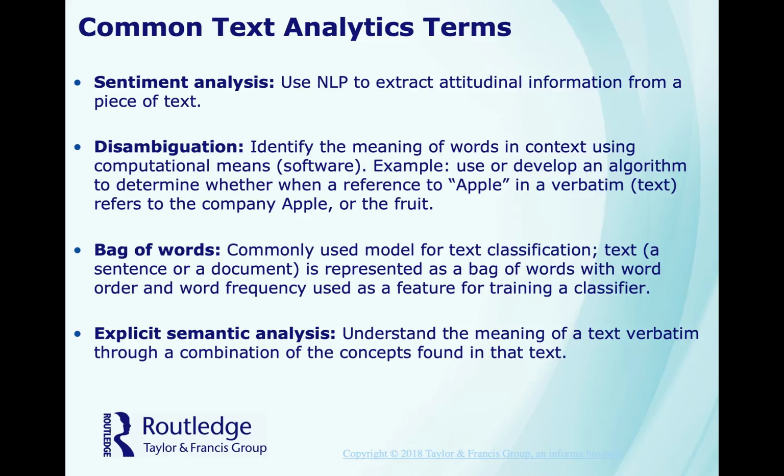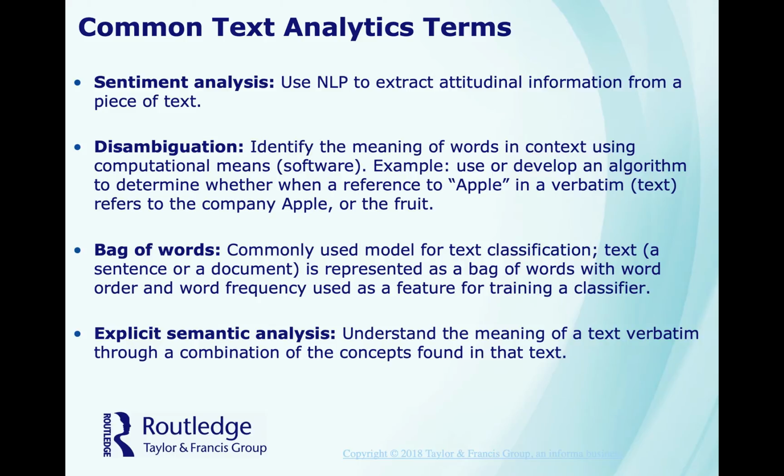Disambiguation is identifying the meaning of a word in a context using computational means or software. For example, using or developing an algorithm to determine whether the reference to apple is the fruit or is it referring to the company. A bag of words. This is commonly used in a model of text classification. A text or sentence or document is represented as a bag of words, with word frequency used as a feature for training a classifier.